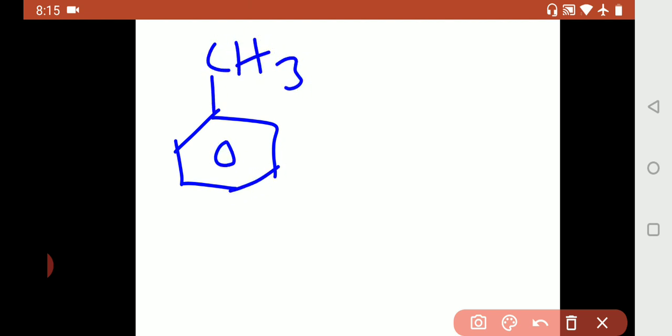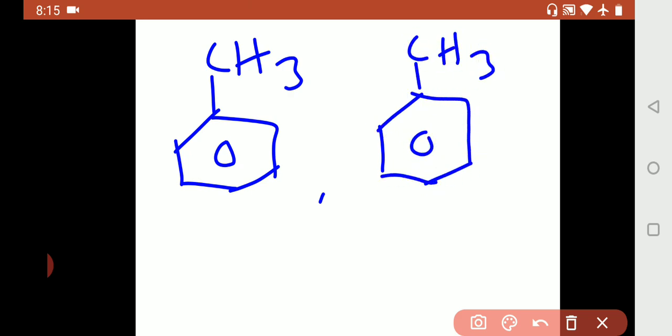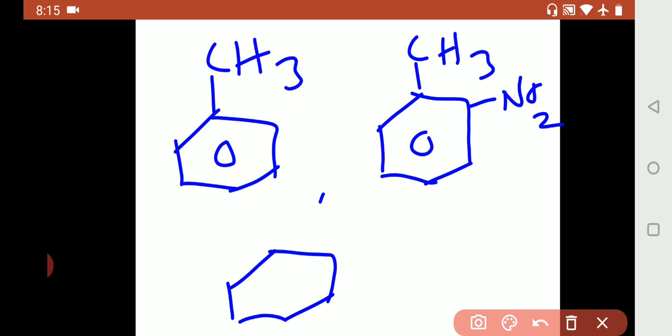That is, if we take toluene, if we take orthonitrotoluene, and if we take paranitrotoluene, then what is the relative speed of oxidation?